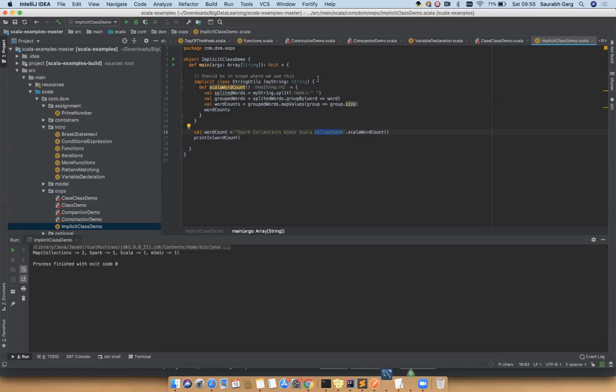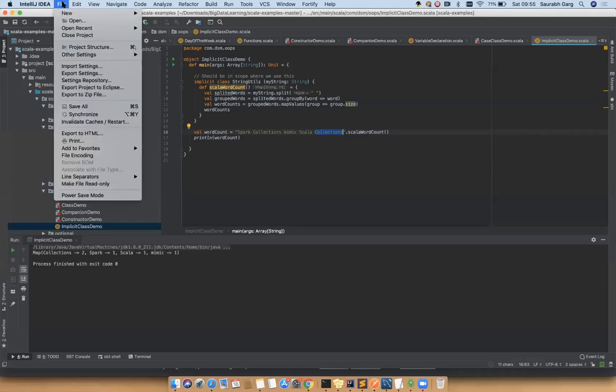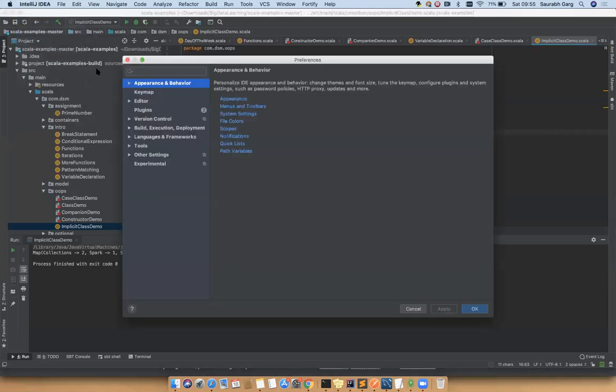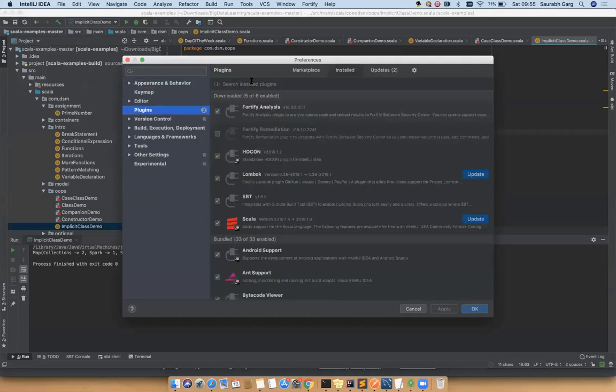Just like you have added that library, you can go to File, Preferences, and then Plugins.